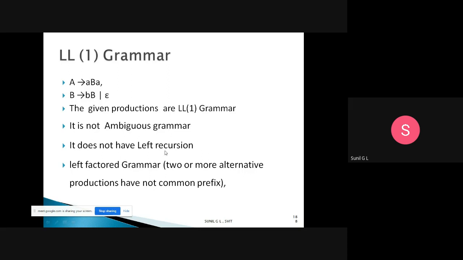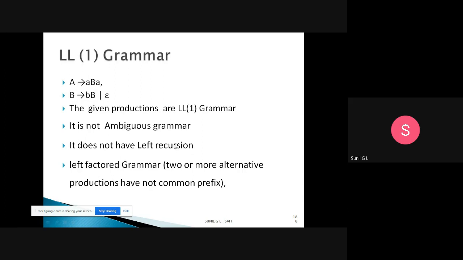It doesn't have left recursion, because A tends to does not start with capital A, and B tends to does not start with capital B. So this is not left recursion. There are also no two or more alternatives having the same prefix, so there is no need of left factoring. It is a left factored grammar, so it is ready for constructing a predictive parsing table, because it matches these criteria. In the lab program, they have given an LL1 grammar.